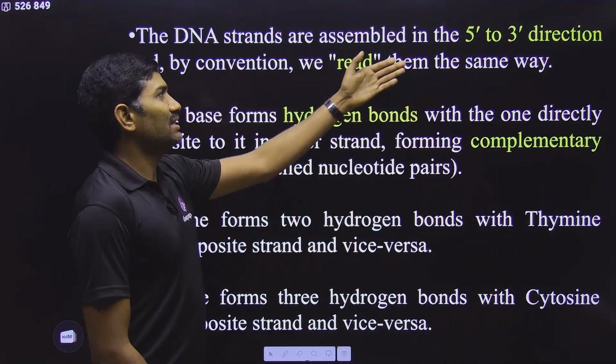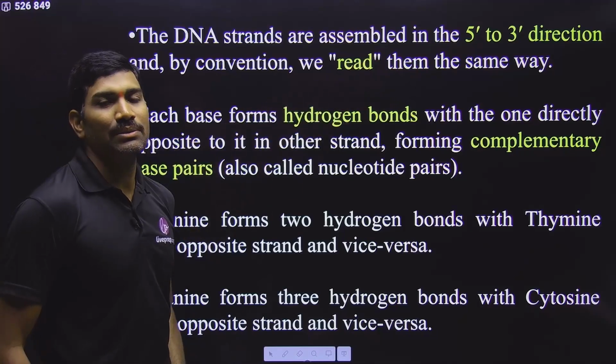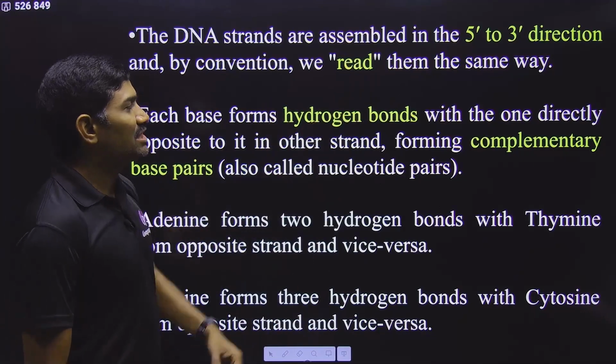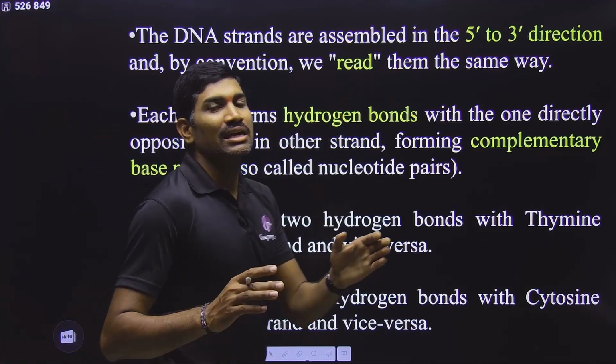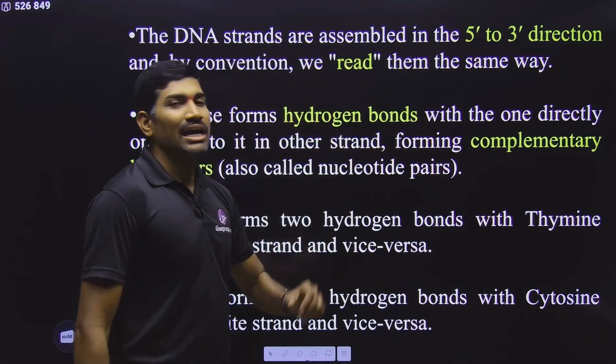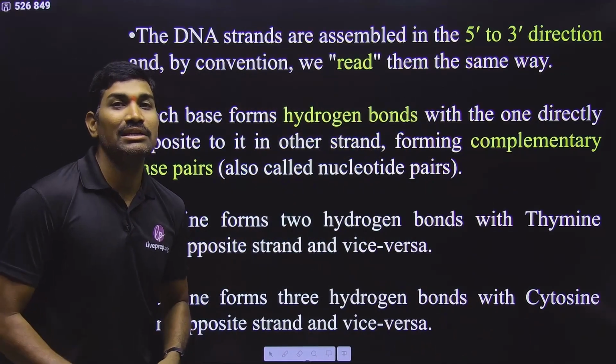Next, they are saying that the reading of each of these strands is from 5 prime to 3 prime, because each strand is synthesized in the 5 prime to 3 prime direction. And with respect to hydrogen bonds, the nitrogenous bases of opposite strands interact with hydrogen bonds. In this way, they are making complementary base pairs.